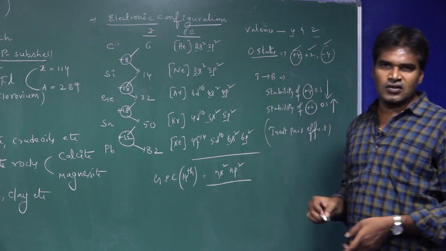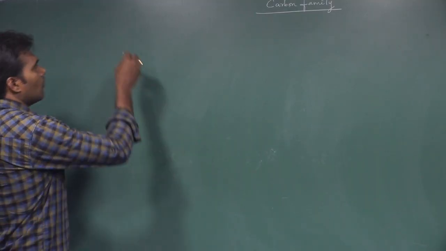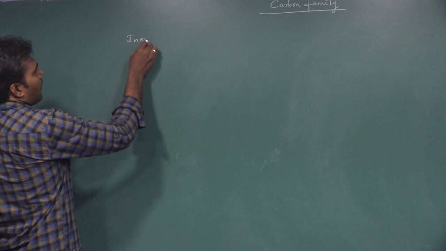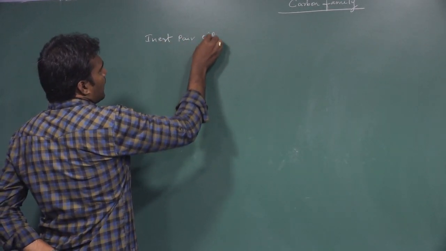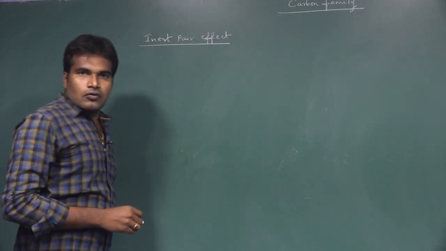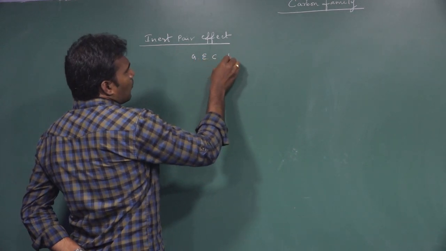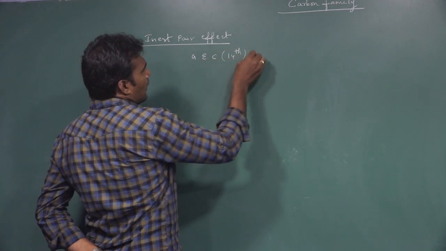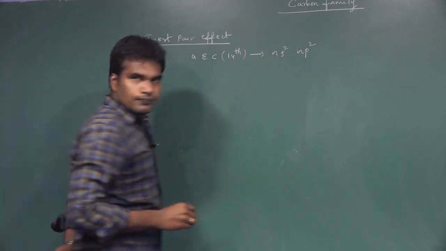So let us discuss once again what the inert pair effect is. As we know, the general electronic configuration of 14th group elements is ns2 np2.